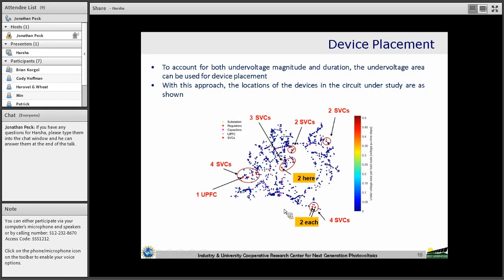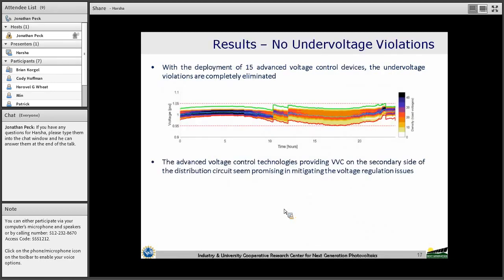With this placement of the advanced voltage regulation devices in the circuit, this is the same 24-hour simulation of the circuit, and we find that the under voltage violations are completely eliminated, and at the same time we don't even have over voltage violations. The quantitative analysis revealed that even the mean of the voltage, as well as the standard deviation in the circuit voltages, has improved a lot with the advanced voltage regulation technologies.